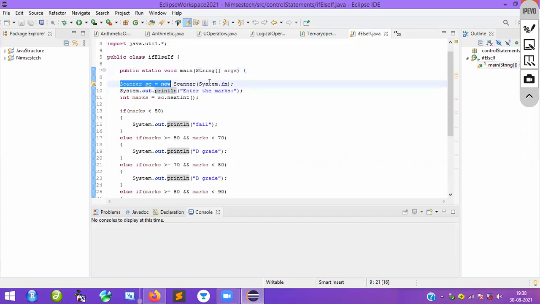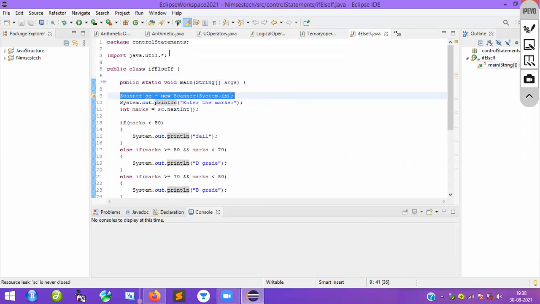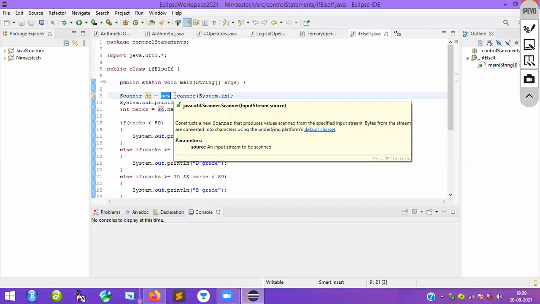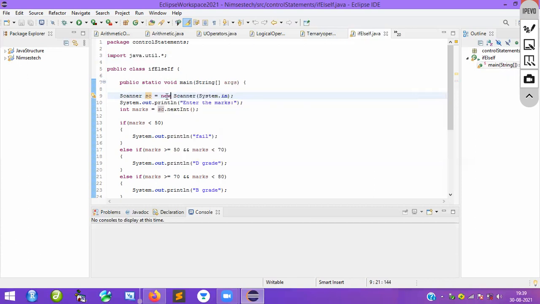I'm importing the Scanner, and I'm using the Scanner over here. You can see this Scanner, yes or no? I'm creating an object, SE, and you can see new. What is this? New is a dynamic memory location which will be created in the heap. Later we'll see this in collections and all, and you will understand those things.